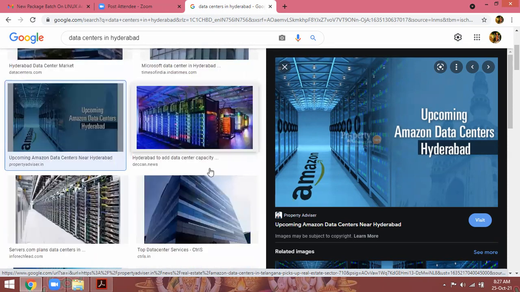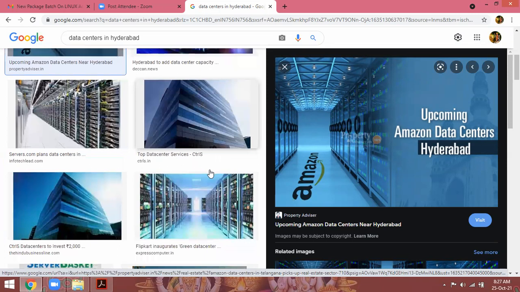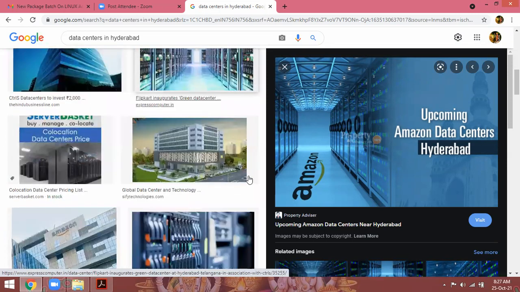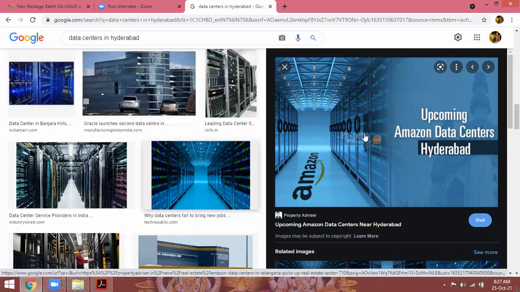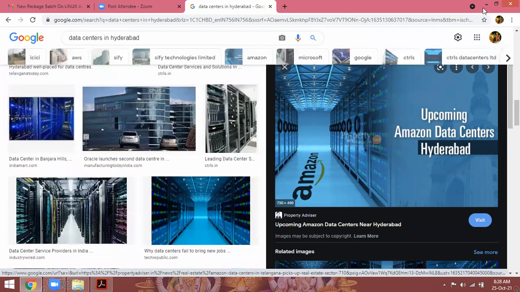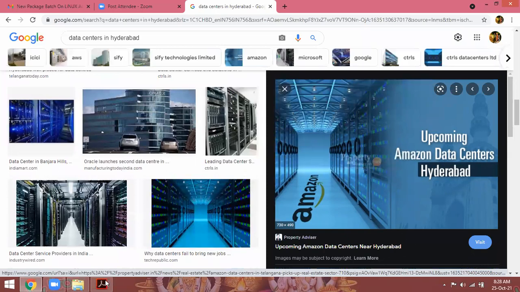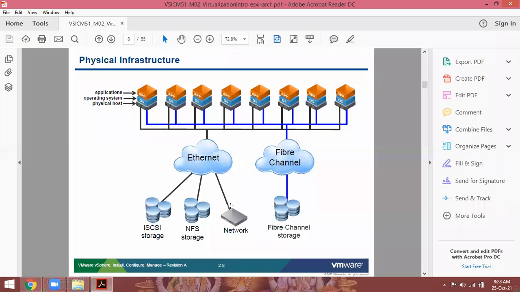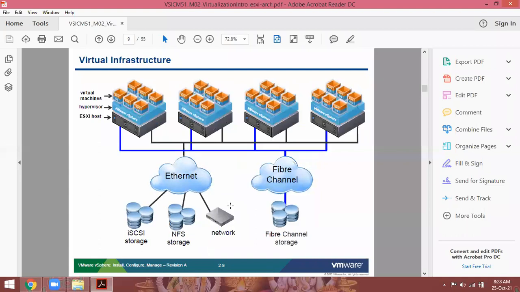So all these data centers, Oracle data centers, whatever it may be, are physical data centers. In earlier days, in these physical data centers, as I just explained, some of the resources were wasted. That is the reason they introduced virtualization technology. What happened in virtualization technology?